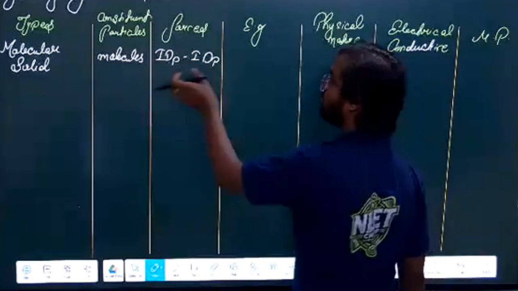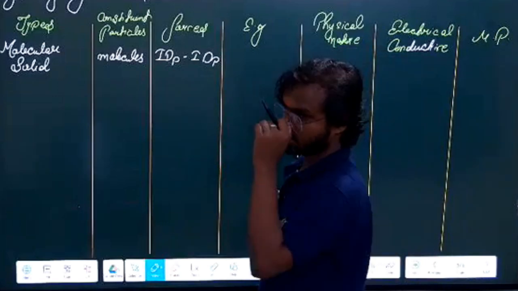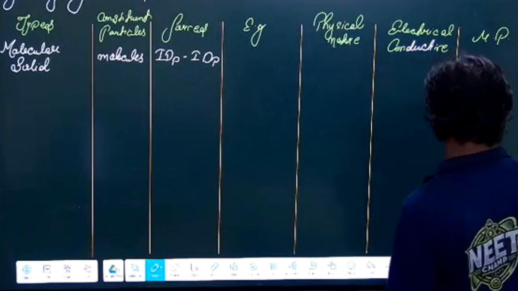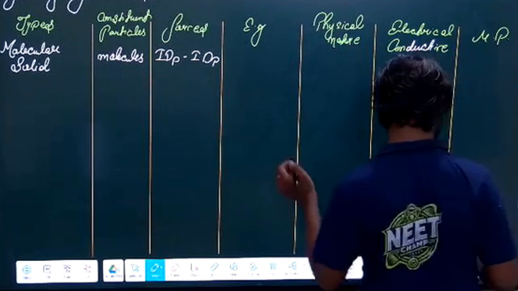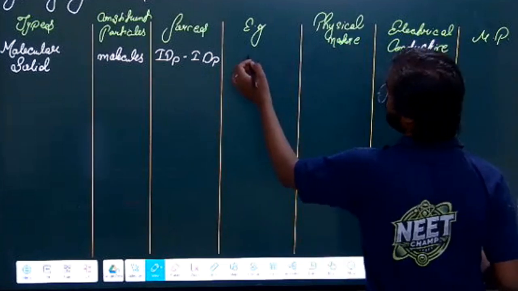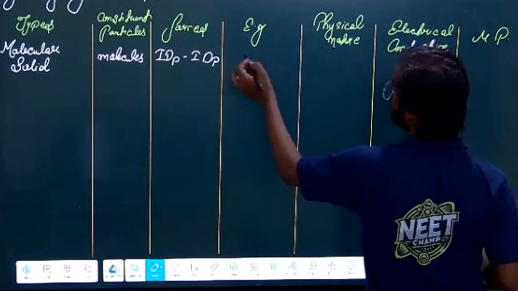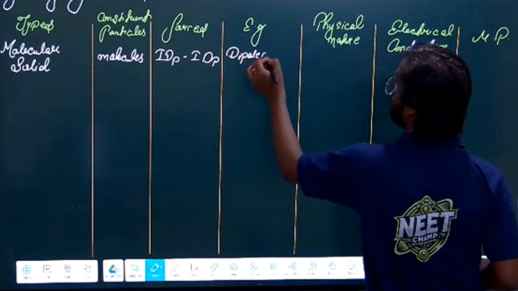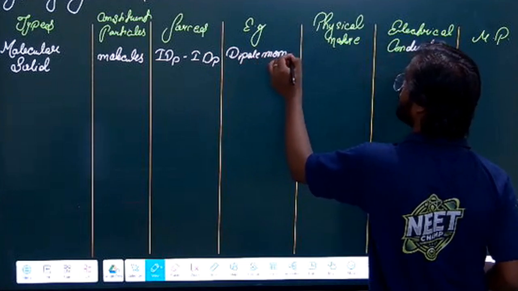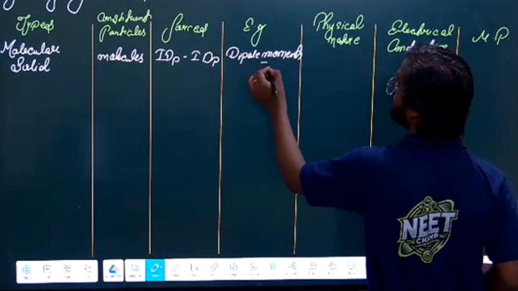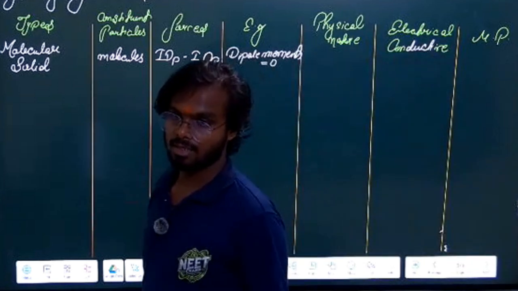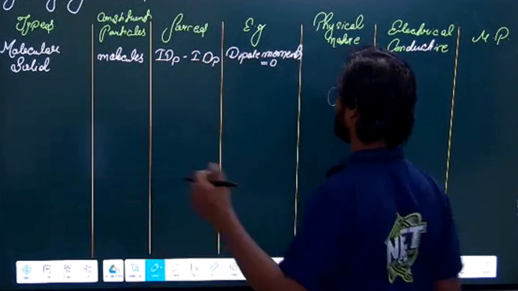So in this, the molecules have an induced dipole interaction. Examples here are those where the dipole moment is 0. Do you know about dipole moment? Okay, no problem. If you don't know, we will discuss that also.